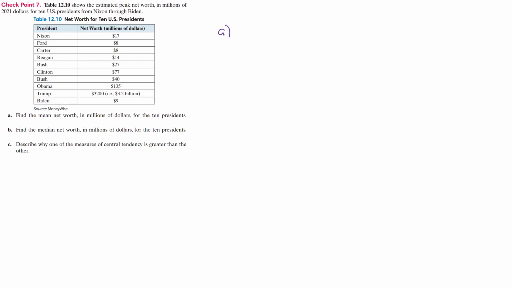All right, for A, for the mean, x bar, we're going to sum all the x's and divide by, in this case, 10. So we need to add all those together.